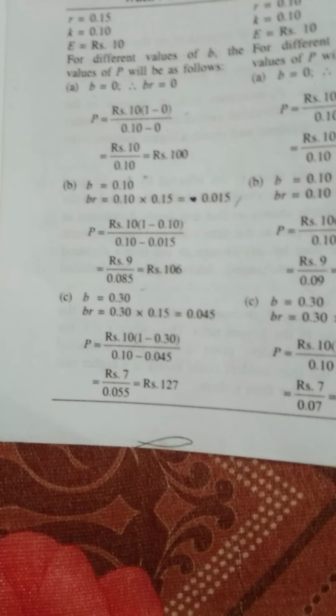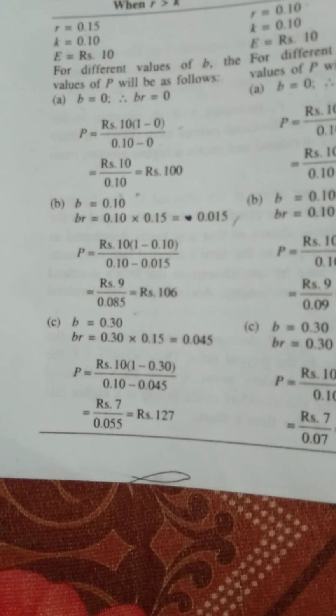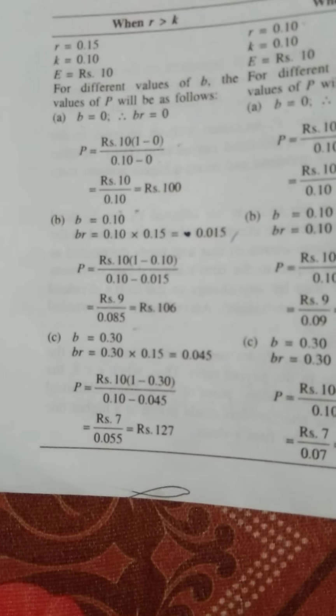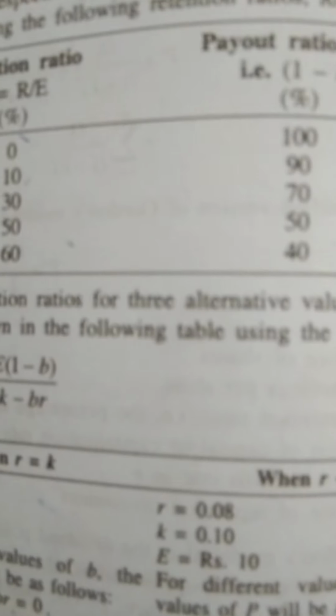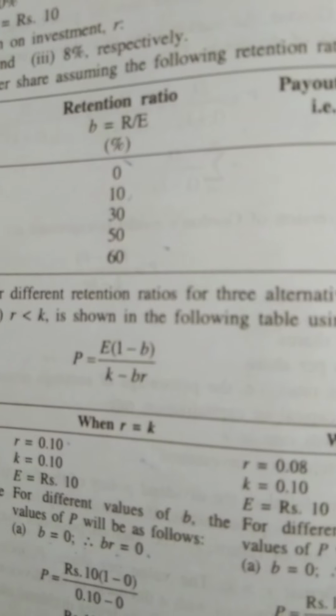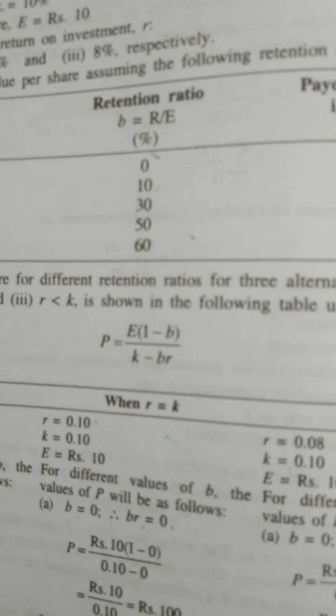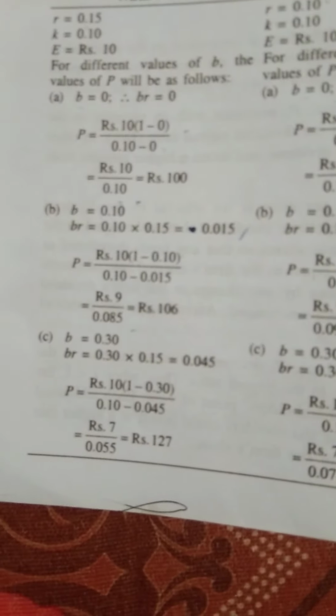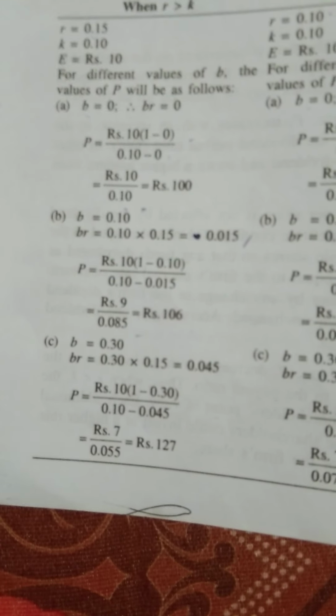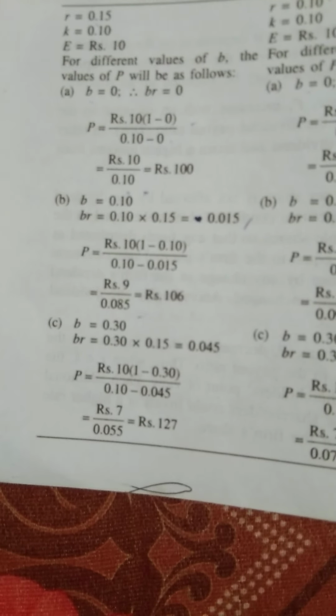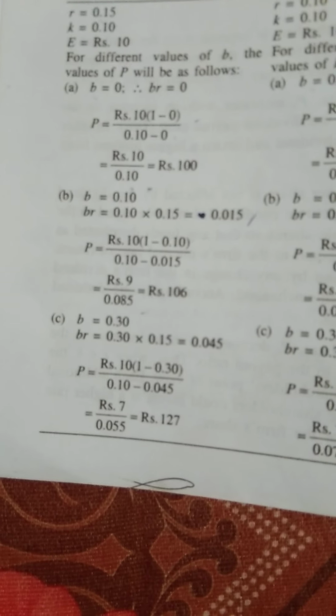B equals to, earlier it was B equals 0. In the next case it is 0.10. Why is it 0.10? Look at the question, retention ratio is 10. In terms of decimal it is 0.10. Then what they have calculated? BR. In the same way they are putting the value. What they have got? The value is 106.